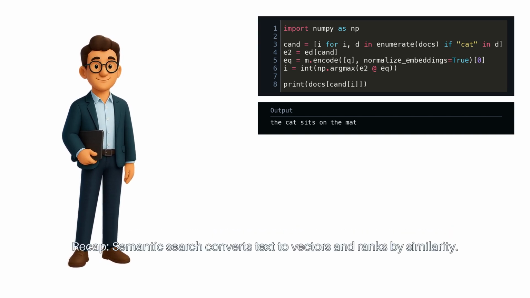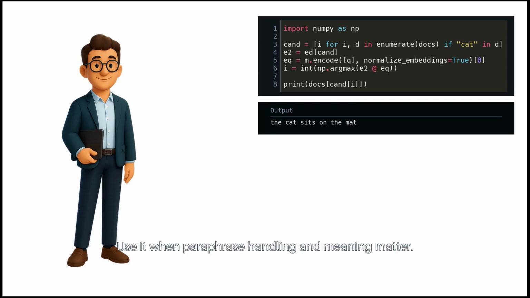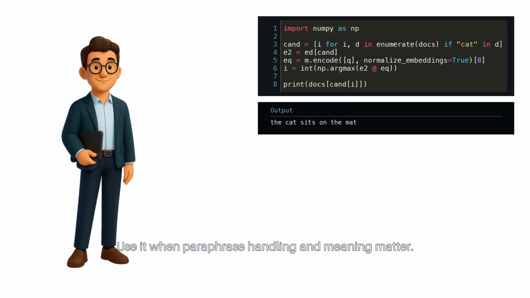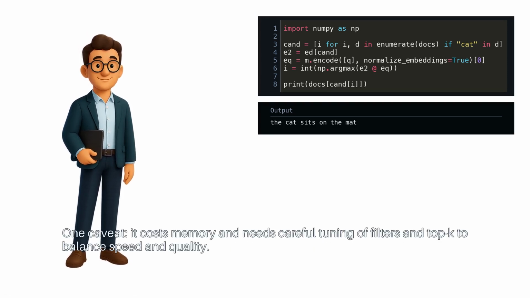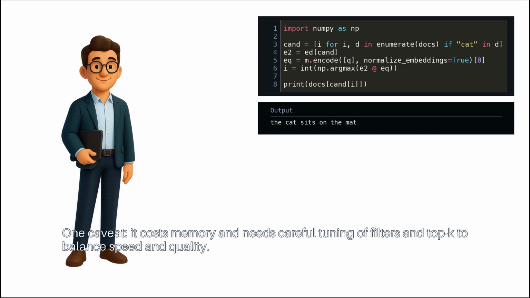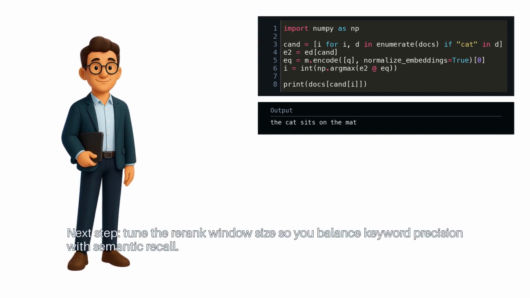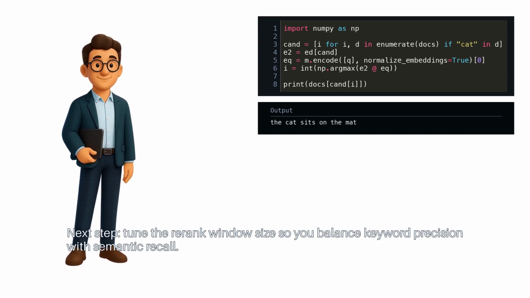Recap: semantic search converts text to vectors and ranks by similarity. Use it when paraphrase handling and meaning matter. One caveat: it costs memory and needs careful tuning of filters and top K to balance speed and quality. Next step: tune the re-rank window size so you balance keyword precision with semantic recall.